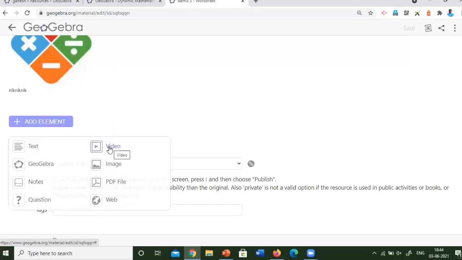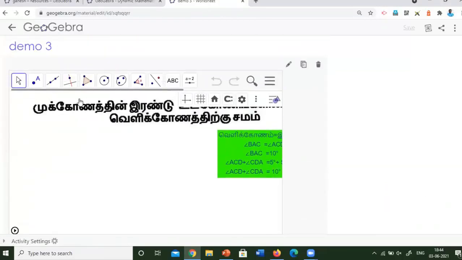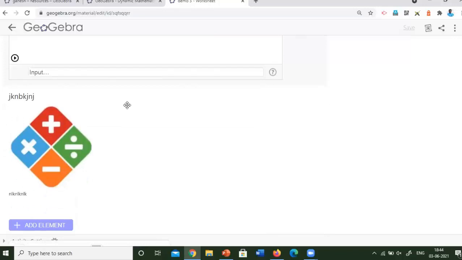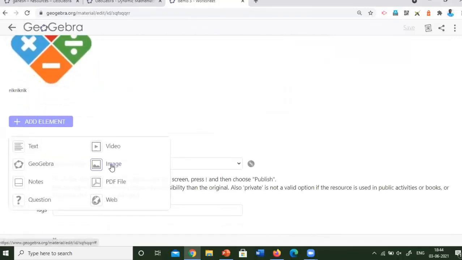You can just enter the YouTube link, then the students can watch the video, and then you can add a GeoGebra link, a resource that is created by you or downloaded from the net, which can also be integrated with this. And also you can use an image, so you can arrange the concepts and the activities they are going to do, all in a single activity.